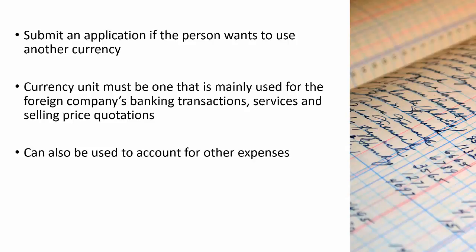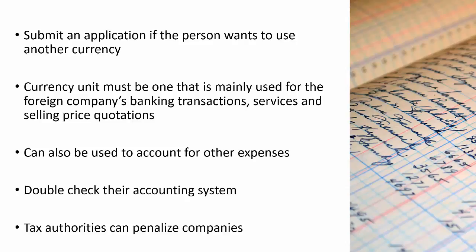Companies are advised to double-check their accounting system, taking care to spot possible Vietnam accounting standards non-compliance issues. Tax authorities can penalize companies for Vietnam accounting standards non-compliance through the disallowance of input value-added tax credits and withdrawal of corporate income tax incentives.